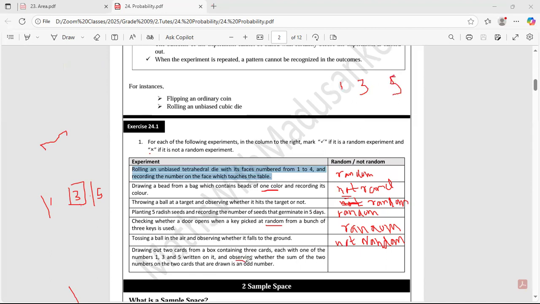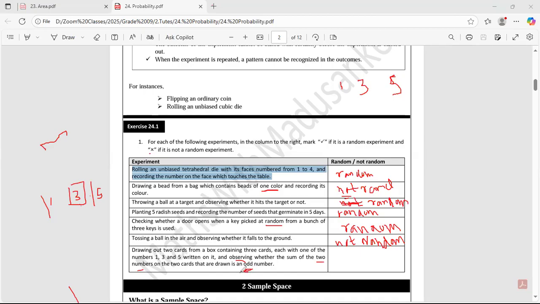You are going to observe whether the sum of the 2 cards drawn will be an odd number.